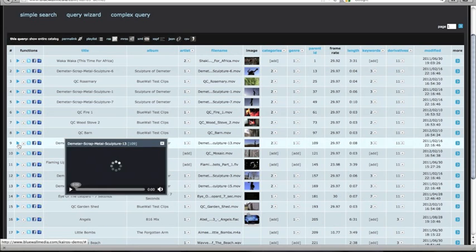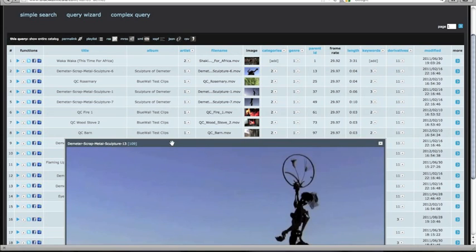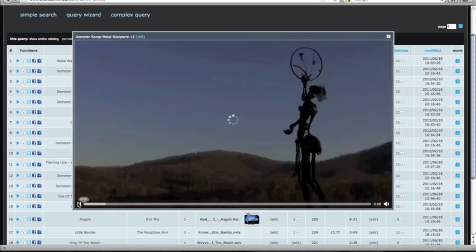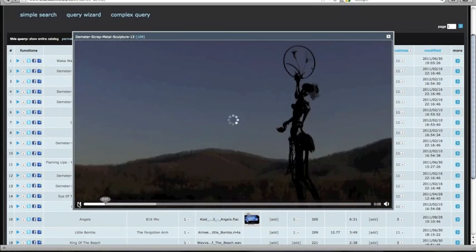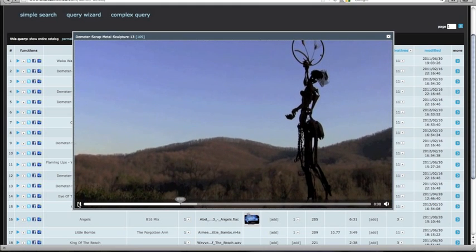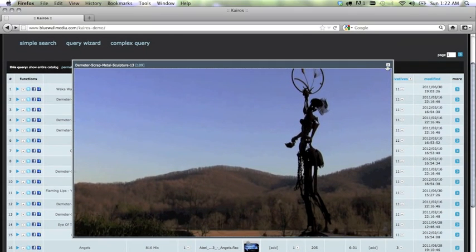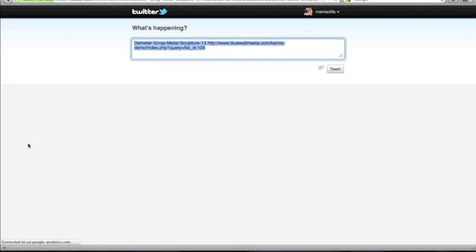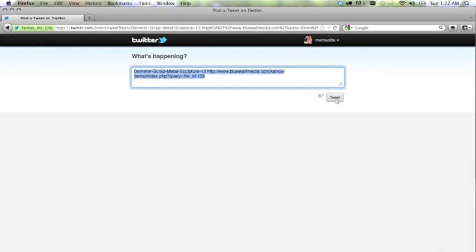So now I'm going to open up one of the files that I've got and we're going to play it. And I realized, gosh, this is so great. I really want to tweet this file to my friends. So why don't I just go ahead and tweet the file? So I'll go over to my social tools. I click Twitter. And then all of a sudden, I can tweet.